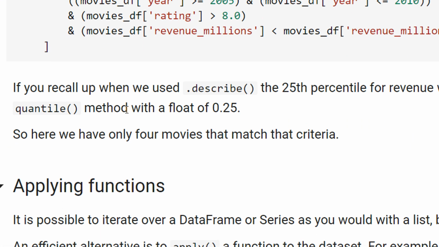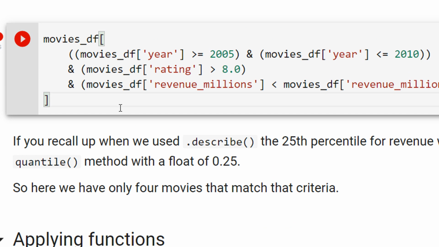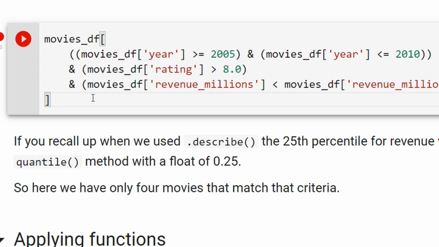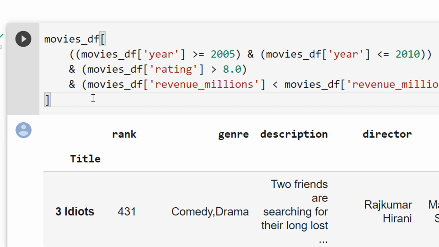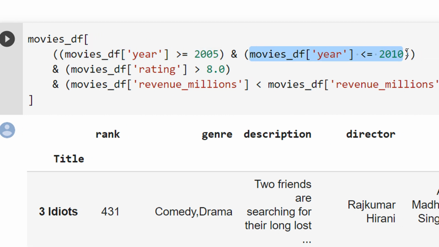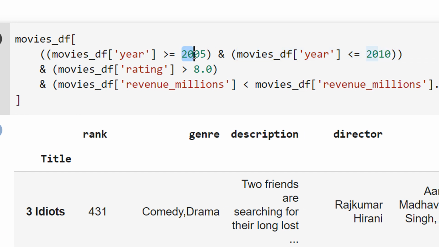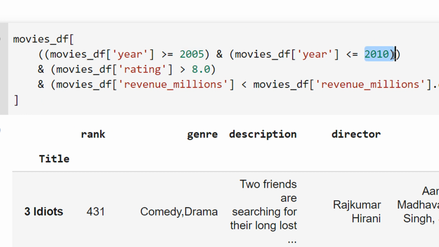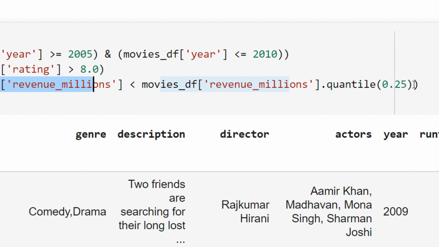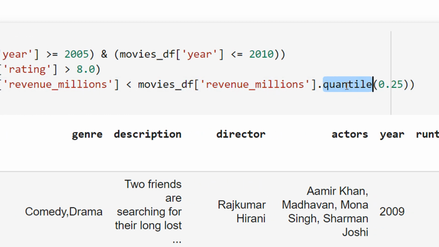And now you can see here I'm specifying multiple filters, but I'm using the and clause, right? So the advantage of pandas is that everything is understood so easily. So you can see the movie year should be greater than or equal to 2005, and the movie year should be less than or equal to 2010. That means I'm selecting all movies from 1st January 2005 up to 31st December 2010, and movies which have a rating of more than 8, and the revenue millions should be in the top 25. You can see this quantile. If you remember our count object, that 25% was the top 25 quantile, right?